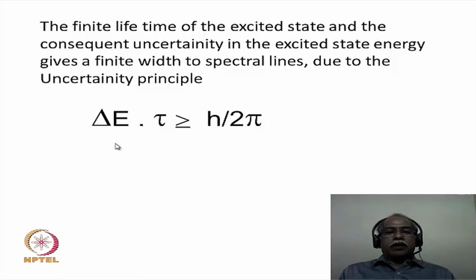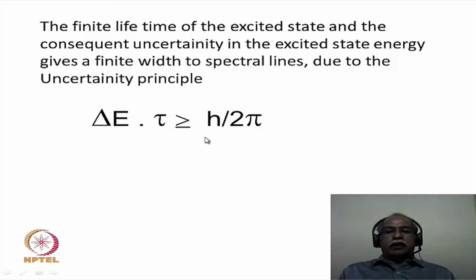On the other hand, if you look at NMR spectroscopy, where the relaxation times are of the order of seconds, much slower than the relaxation times of the electronic spectroscopy, the uncertainty in the energy of the excited spin state is very, very low. As a result of that, you get very sharp peaks. Less than 1 Hertz width, natural line width is what we get in the case of NMR spectroscopy.